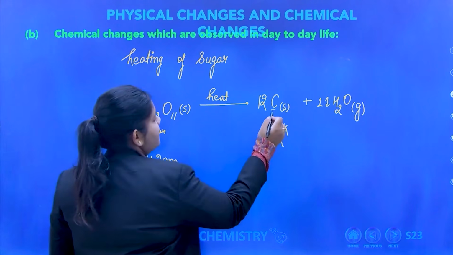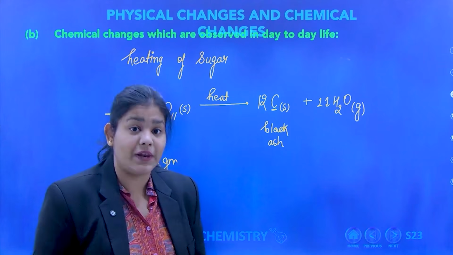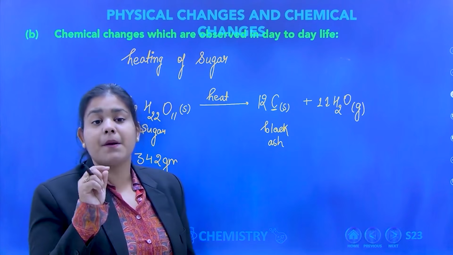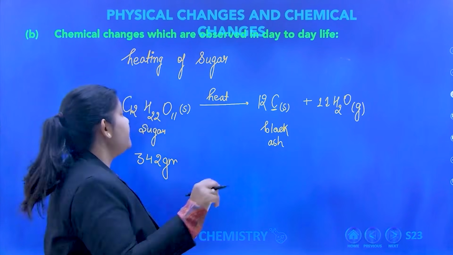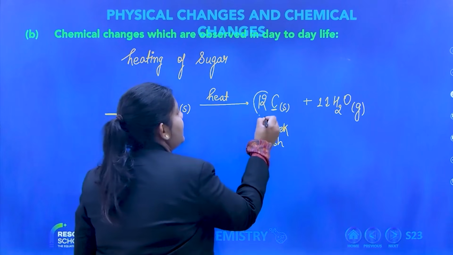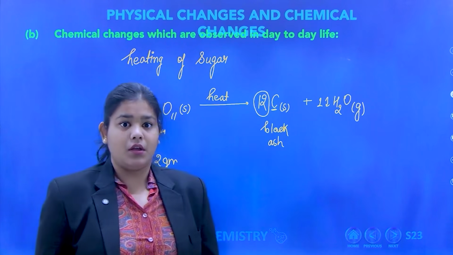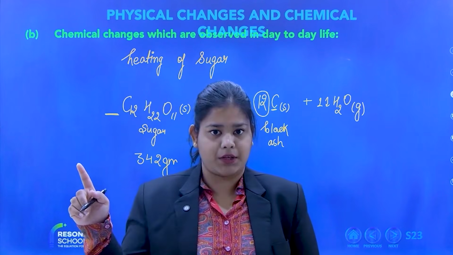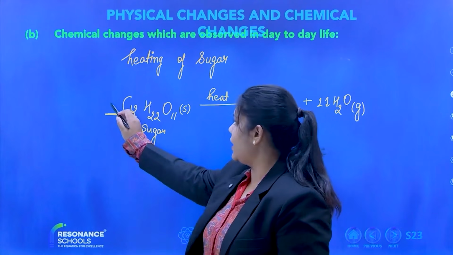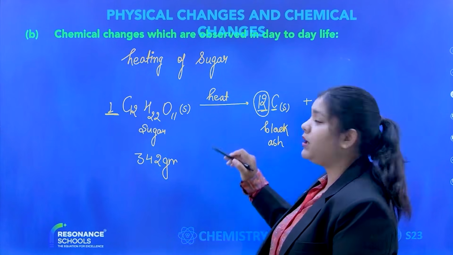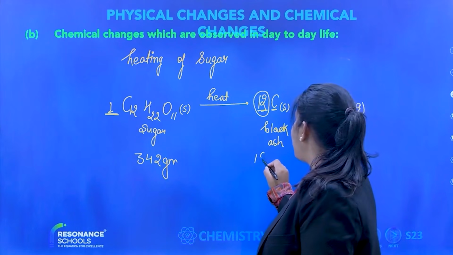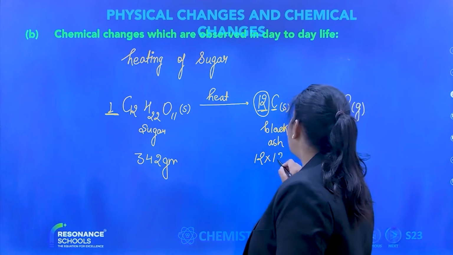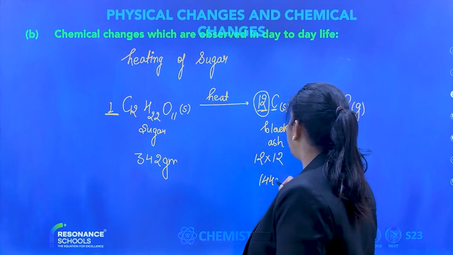Okay. What is the mass of carbon? The mass of one carbon is 12. And from a sugar molecule, how many carbons am I getting? I am getting 12 carbon. One sugar is giving me 12 carbon, and the mass of one carbon is 12 gram. So 12 into 12, that is 144 gram.